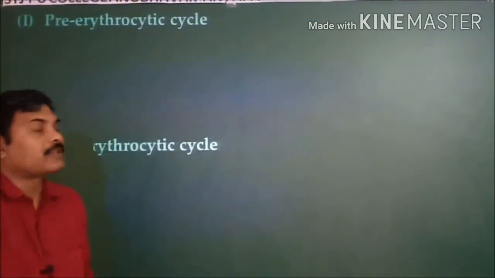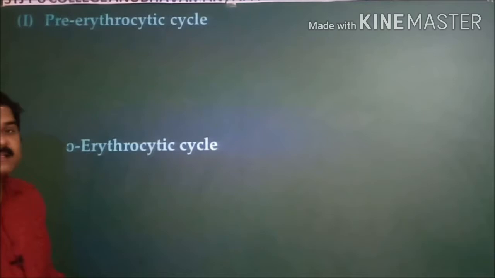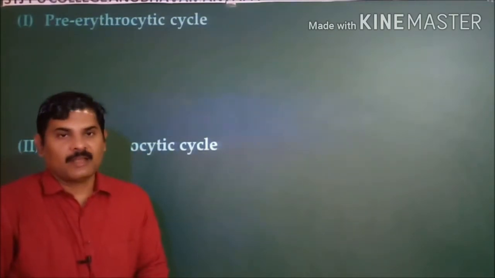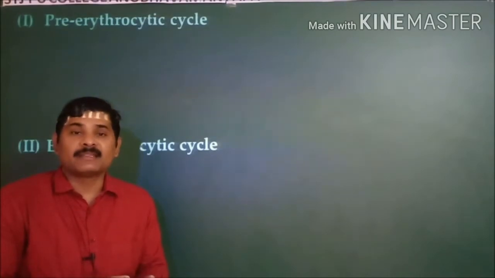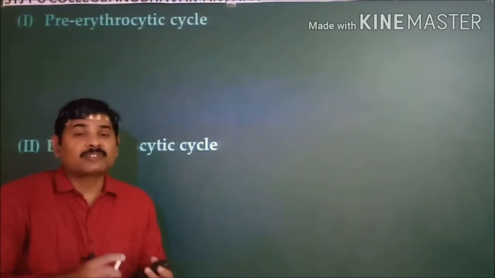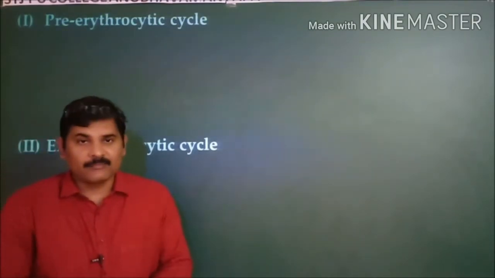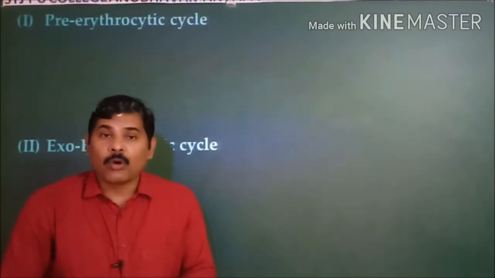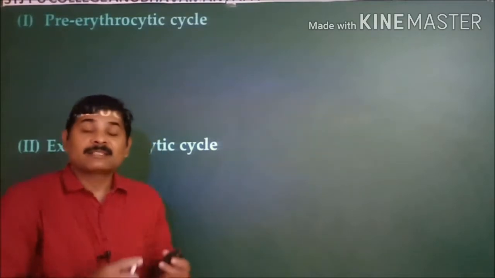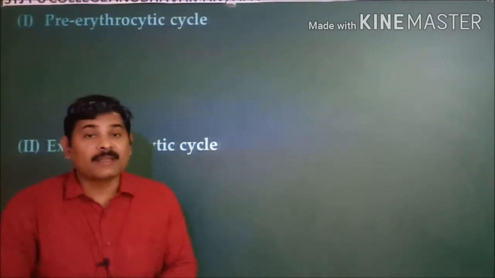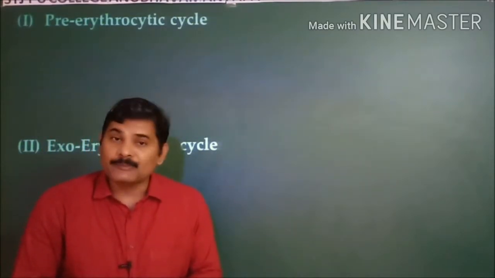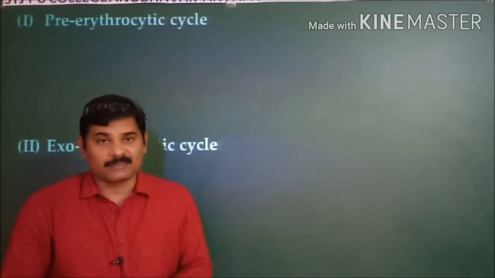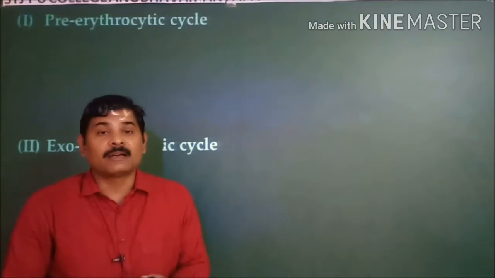Okay, the pre-erythrocytic cycle. As I said, it is a part of hepatic schizogony. This is the first stage, and it takes place in the liver cells. Once the sporozoite is released into the bloodstream, after half an hour it attacks the liver cells. Then cytolytic enzymes produced by the sporozoite help in rupturing the wall of the hepatocytes, or liver cells. Then it can enter into the hepatocytes.